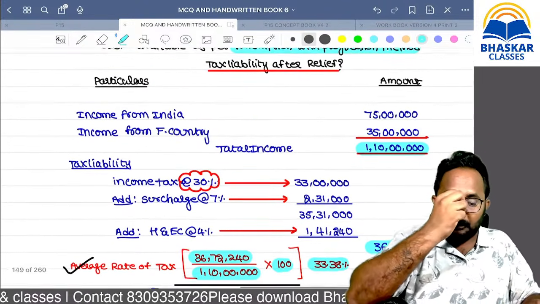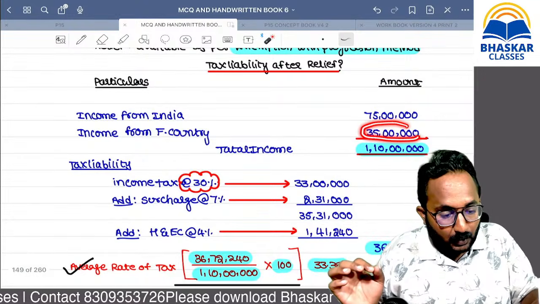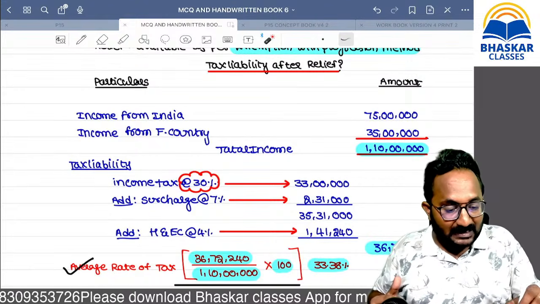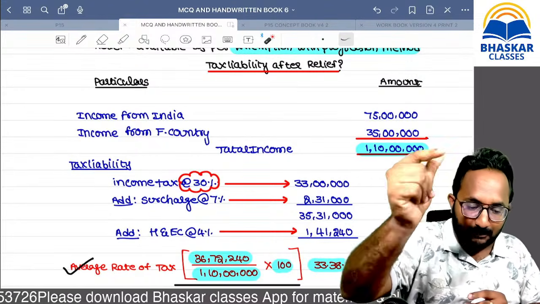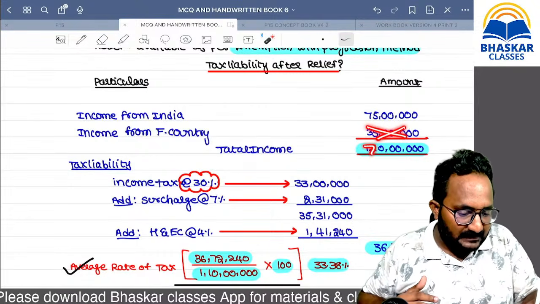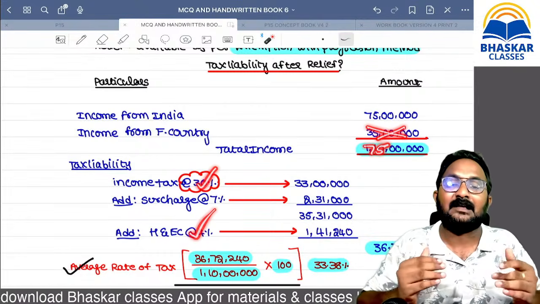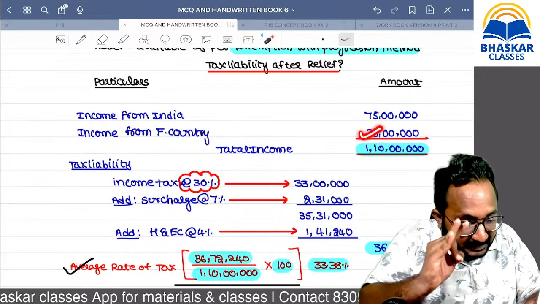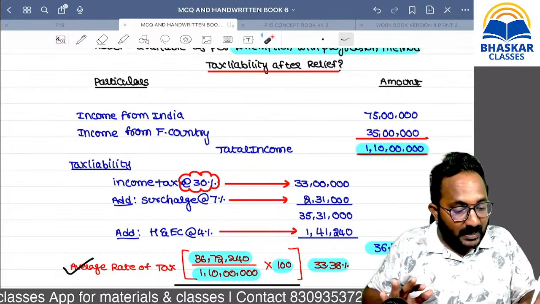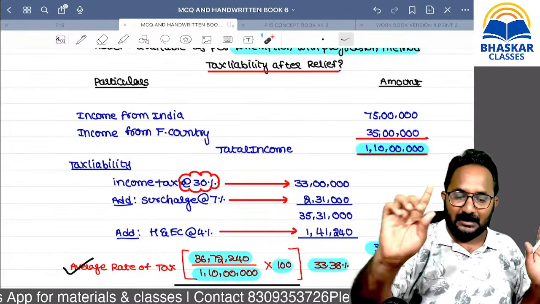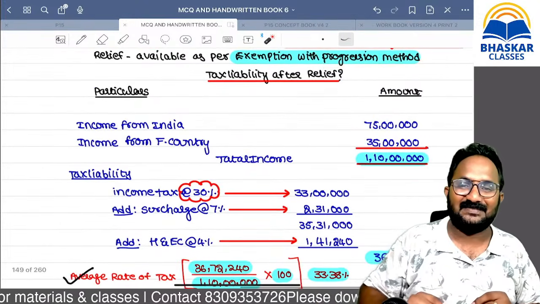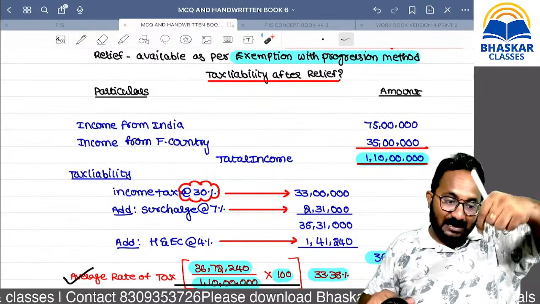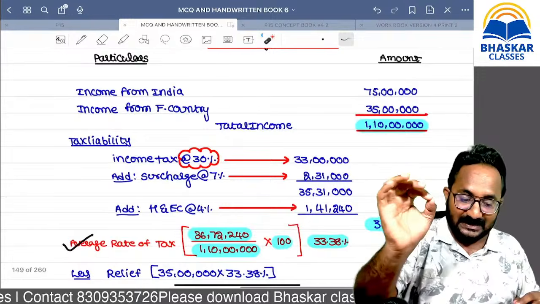Remember, because of this foreign income included in India while collecting the tax, we have a chance to collect the surcharge. Remember, sir, if I do not include it, the income is 75 lakh only, and we can collect 30% plus 4% only. Because of including this foreign income in India while calculating the tax, we are increasing the rate. That is only the progression. Now we are increasing the rate by way of including the foreign income in India while calculating the tax liability.